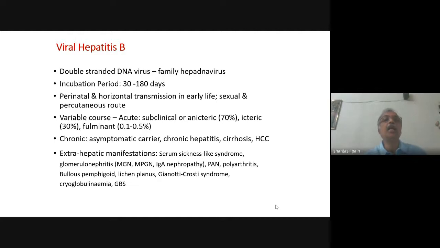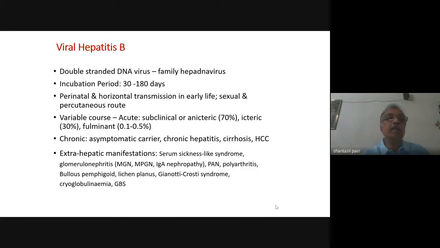So when you see an adolescent or adult patient who presents with features of acute hepatitis B, in fact, he may not actually have an acute hepatitis infection. What you are seeing is a flare of underlying chronic hepatitis B infection. On the other hand, when this infection occurs in an older child or in adult life, either by the sexual or by the percutaneous route, patients usually have acute hepatitis and clear the virus. Only in less than 5% of the patients, chronicity sets in.